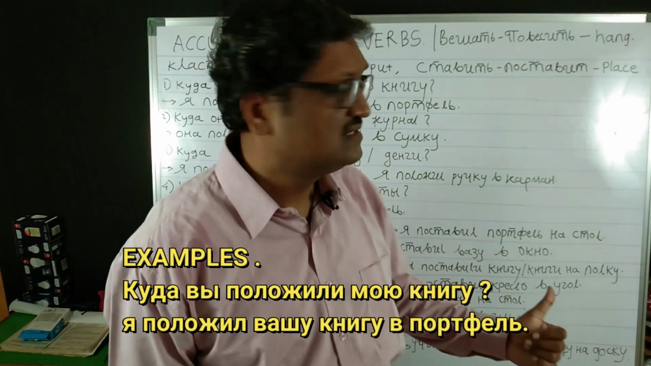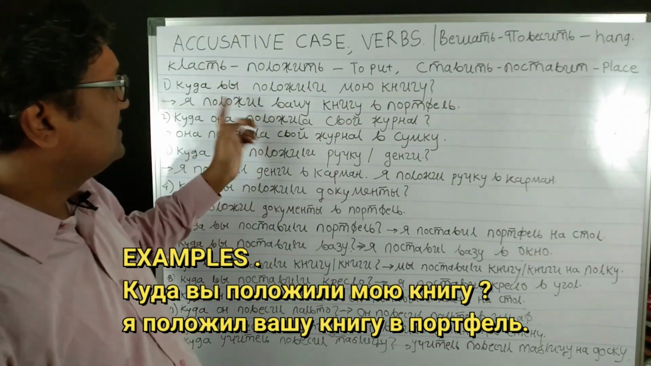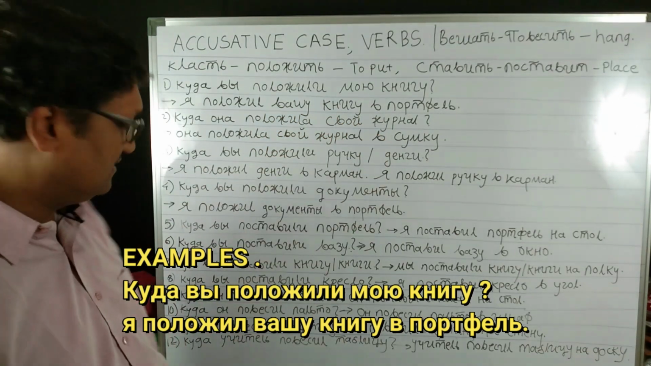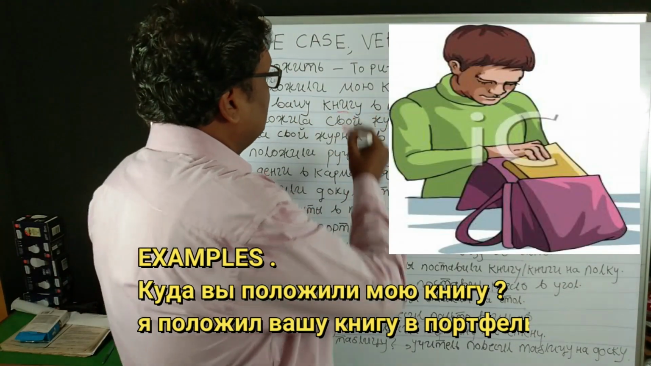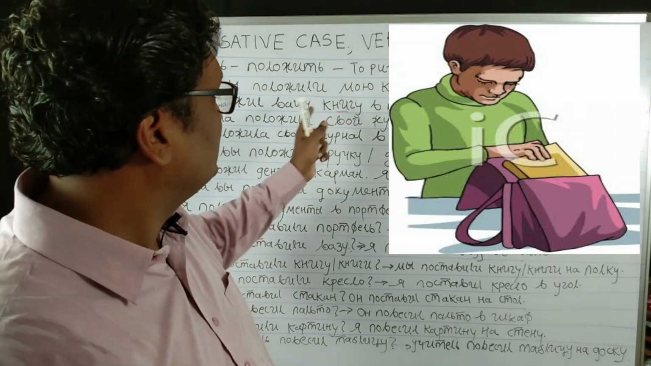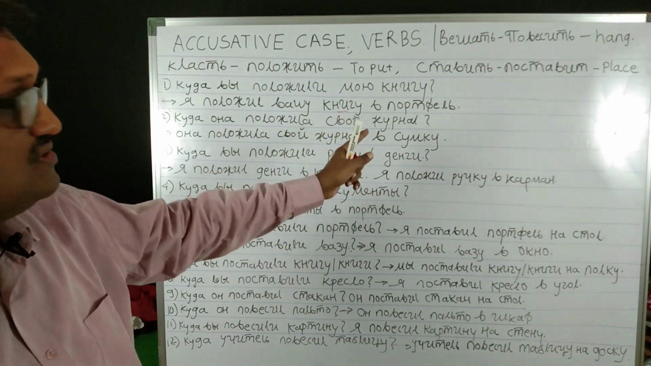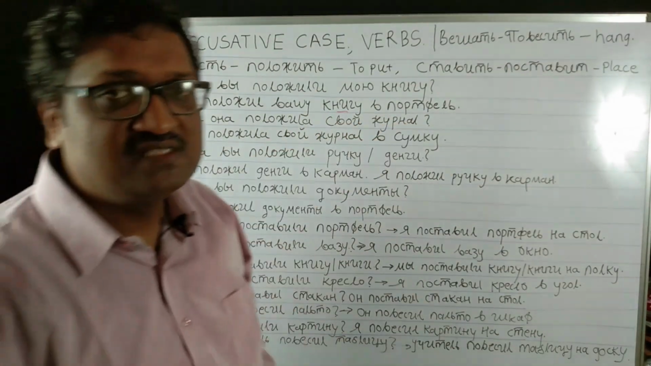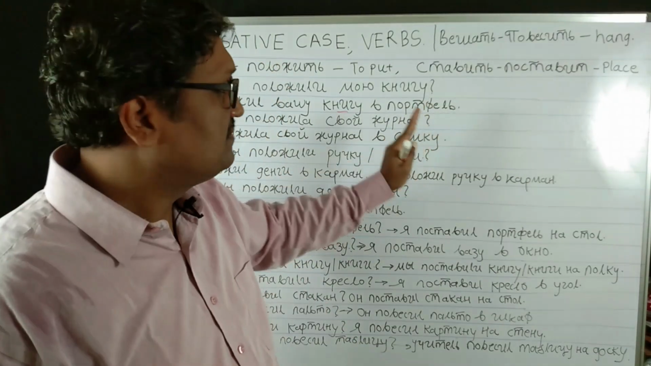So we will continue with the examples. Kuda vi palajili vashu knigu? Ya palajil vashu knigu va portfel. Now here kniga is a feminine noun, so it changes in the accusative case: vasha kniga has changed to vashu knigu. Portfel is a masculine noun, and the accusative case will not affect it, so it remained as va portfel only.